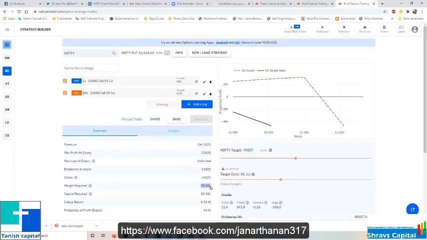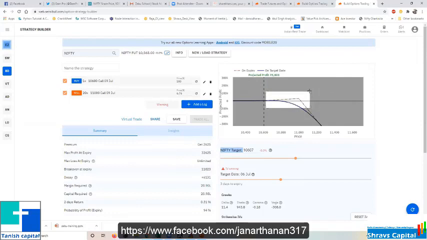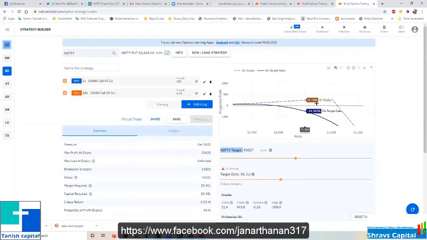Then you take the trade, but for the adjustment, you need more capital, right? And the problem will come in this range. Just think, after 11,000, if suddenly 100 points goes up, then you will be in a loss of 3 lakhs. So will you be able to take this risk? If you want to take this risk, you can take it, but after seeing this, will you take it? If you are able to take it, then no problem, you can make adjustments based on this.